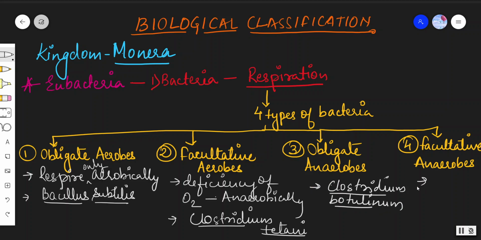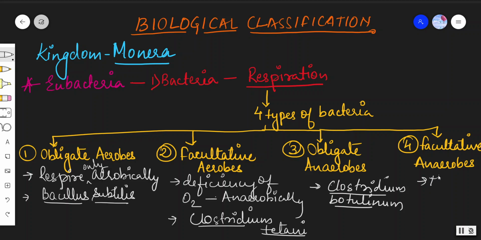Now here comes the fourth and last one, facultative anaerobes. Facultative anaerobes means they do not only respire anaerobically, but if there are conditions where free oxygen is available, they respire aerobically as well.